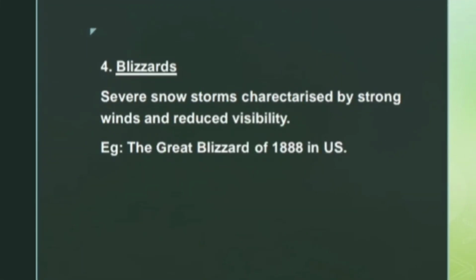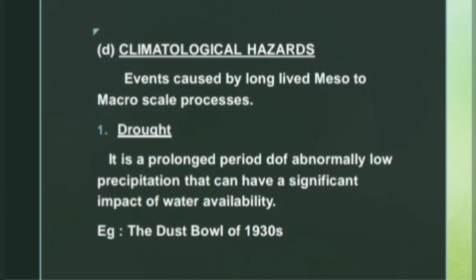Fourth is the blizzards. Severe snowstorms characterized by strong winds and reduced visibility. For example, the Great Blizzard of 1888 in US. Fourth is the climatological hazard, that is, the event caused by long-lived meso to macro scale process. First one is the drought.